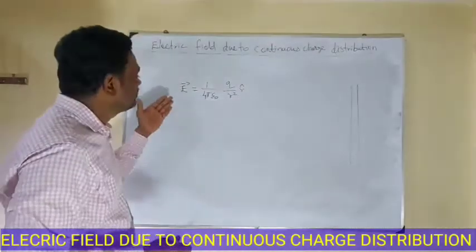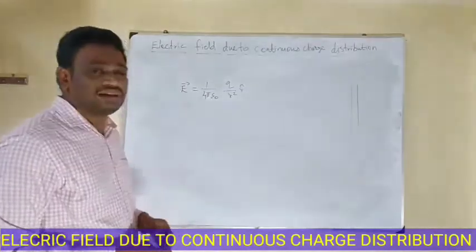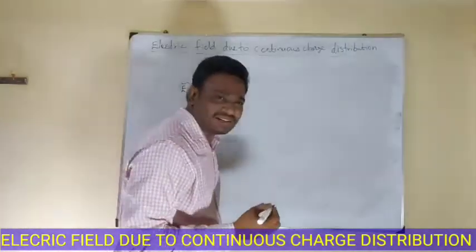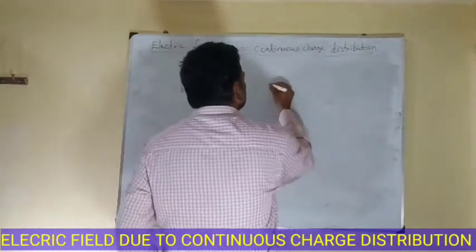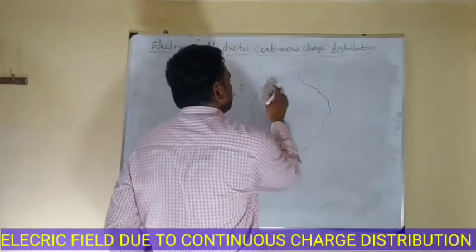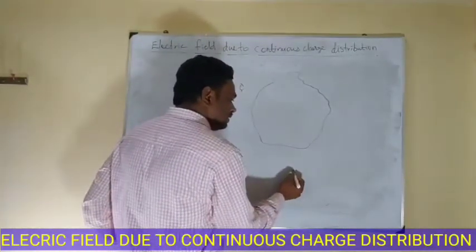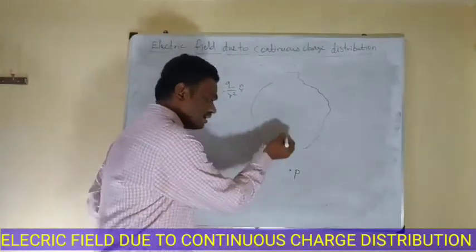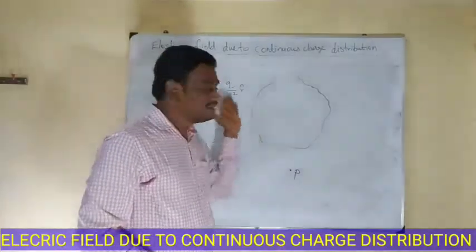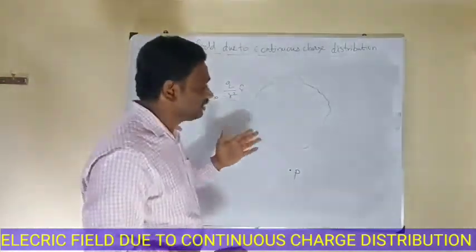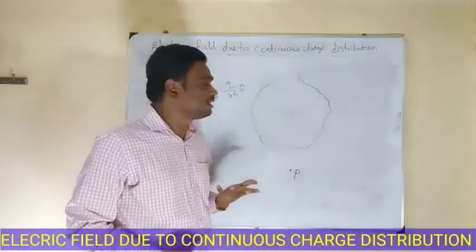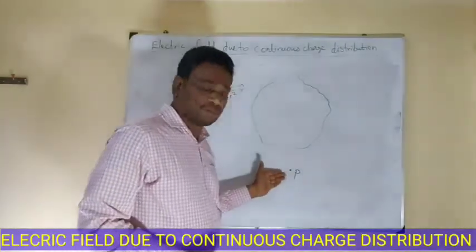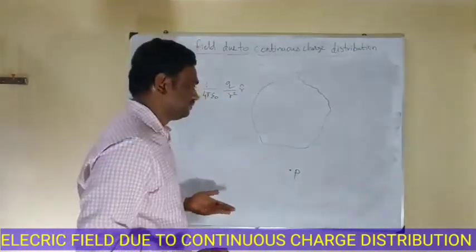First, let's see how to find the approximate value of electric field, and then let us discuss how to calculate the accurate value of electric field using integration. Let us consider an irregular shaped object. Now I am going to calculate the electric field at the point P. In this case, compared to the distance, the size of the object is very large, so we cannot consider this object as a point charge, because the size of the object is very big compared to the distance between the object and the point where we are going to measure the electric field.